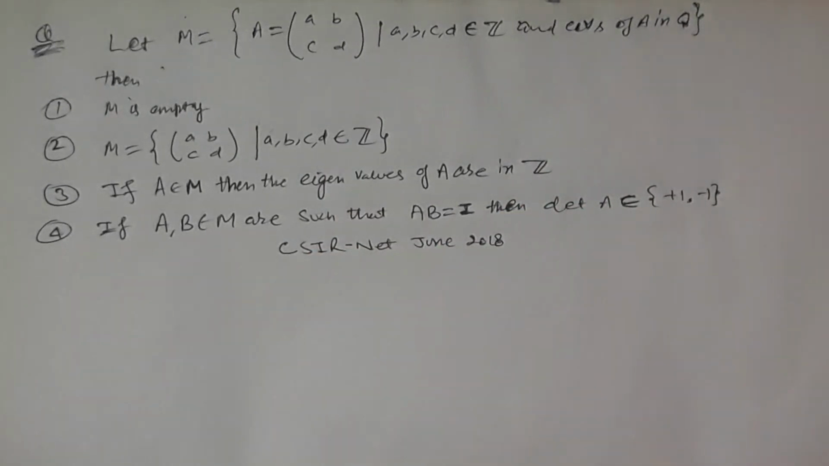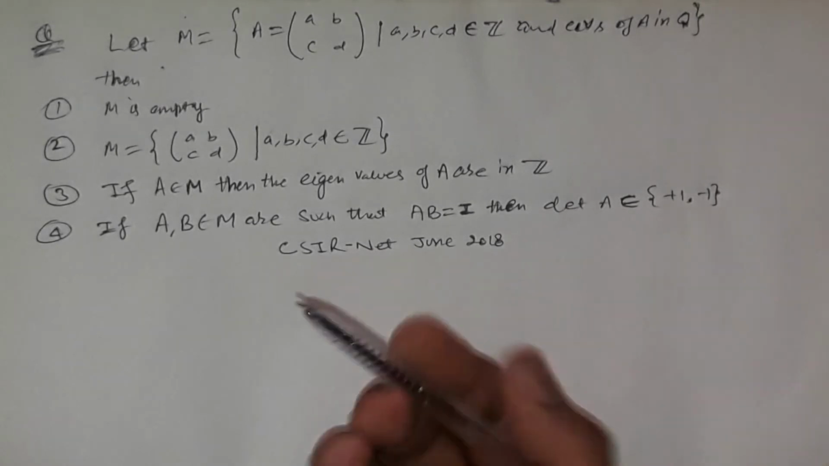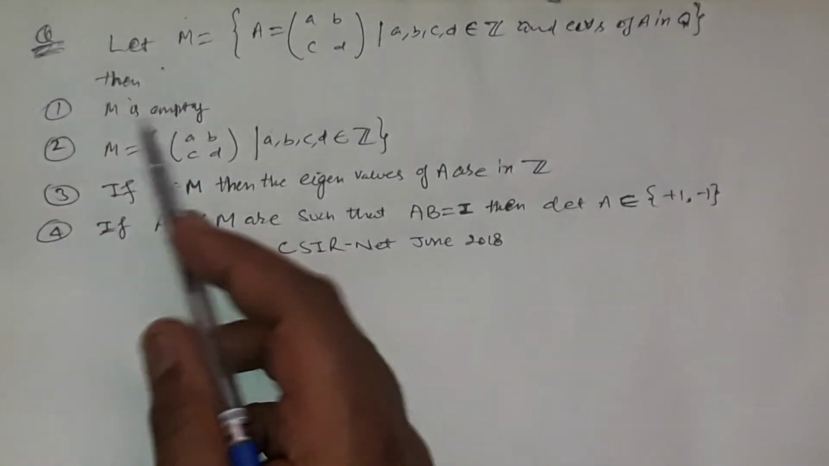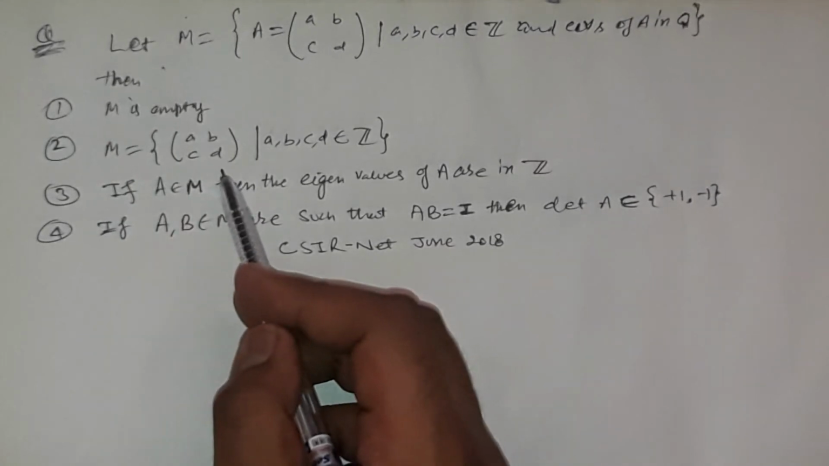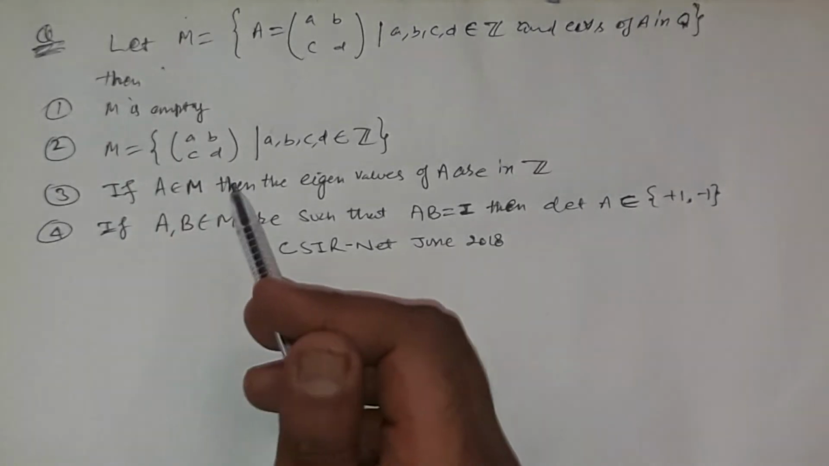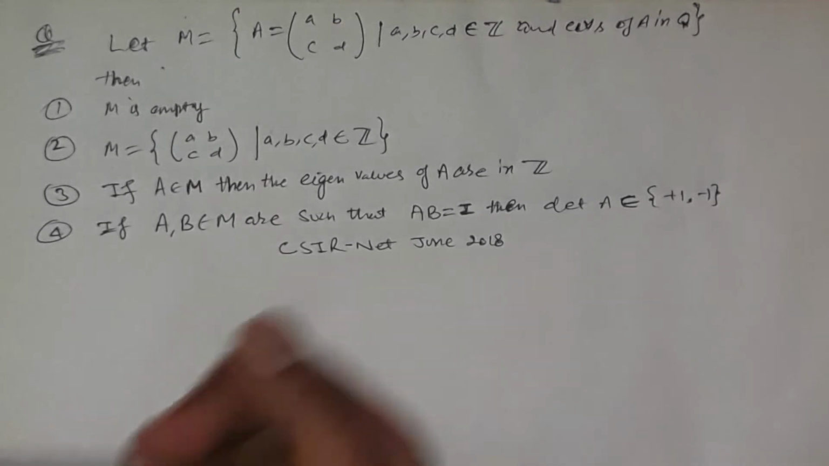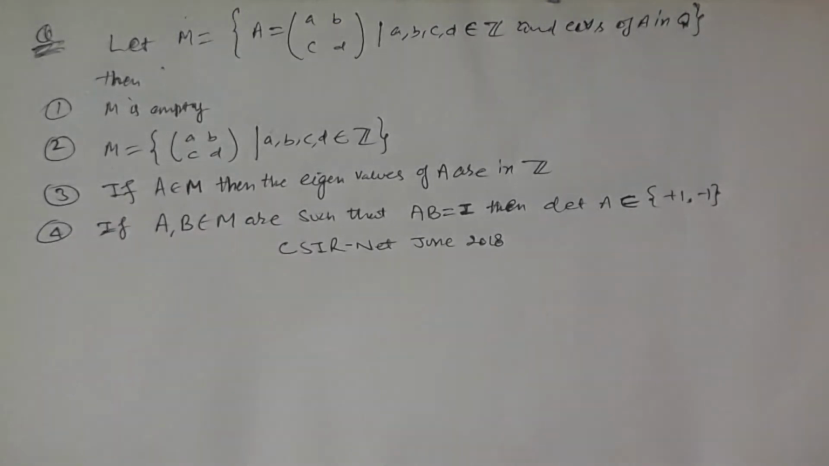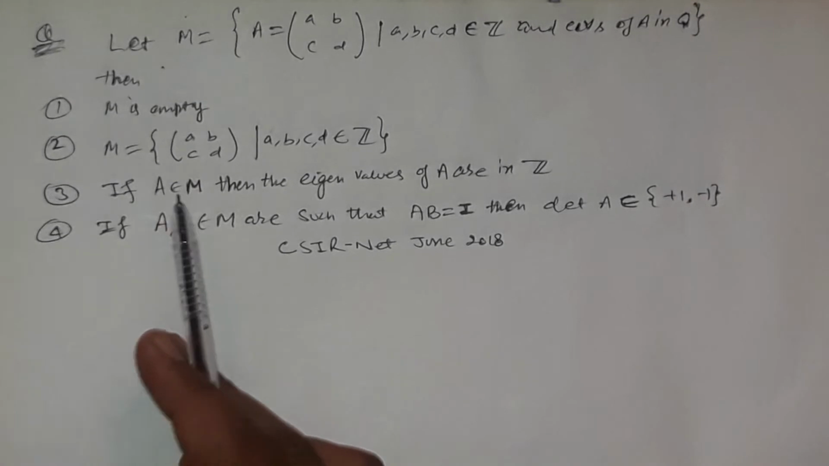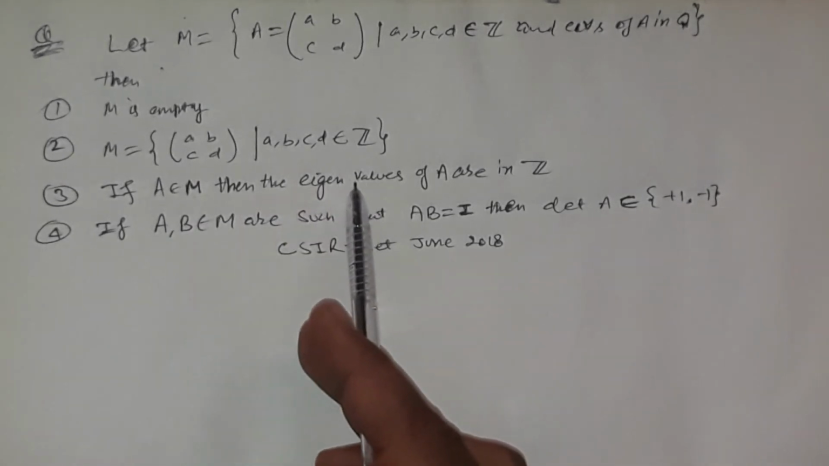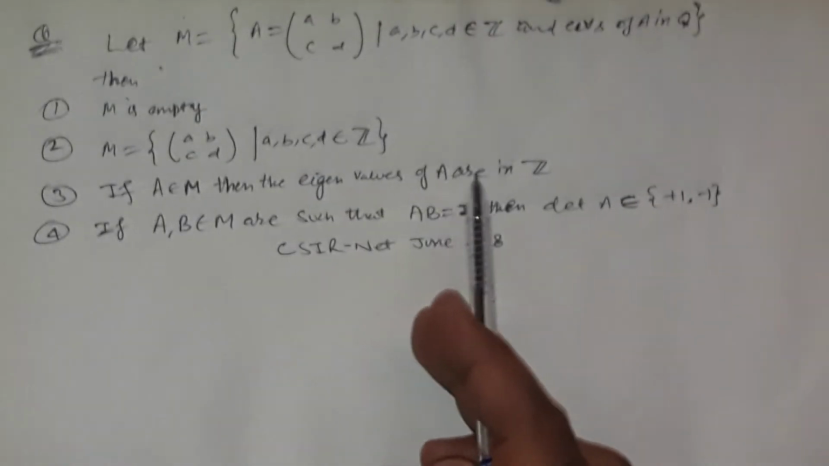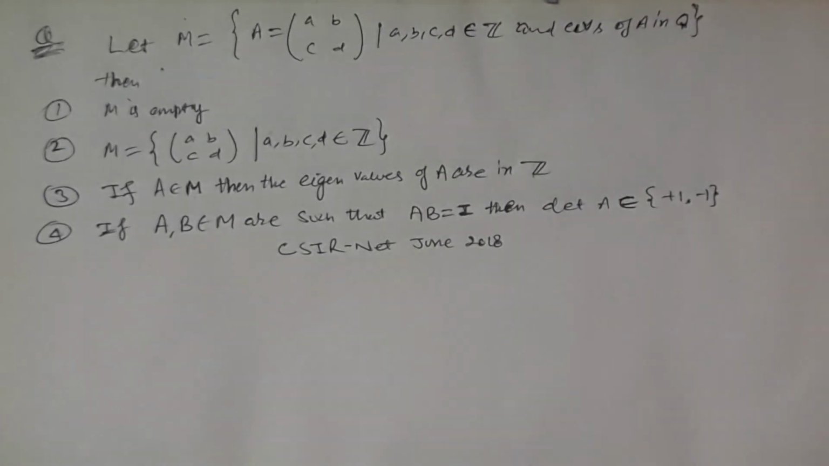Now we decide whether the statements are true. Statement first says that the set M is empty. Statement second says that M contains all those matrices whose each entry is an integer. Statement third says that if any matrix is a member of the set M, then the eigenvalues of that matrix are in the set of integers.